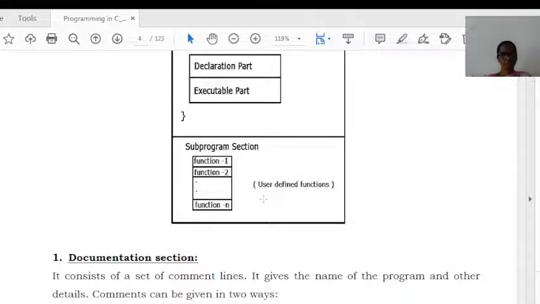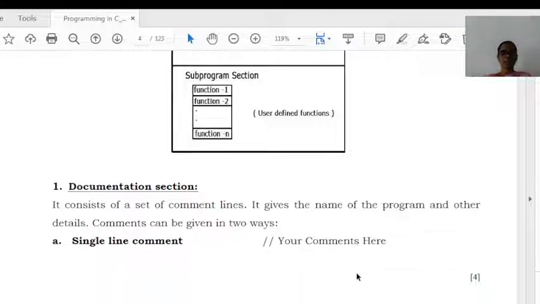The information is such as the name of the program, the program created by, and the date the program was created. All the comments can be given in the documentation section. These comments can be given in two ways: one is single line comment, another one is multi-line comment.